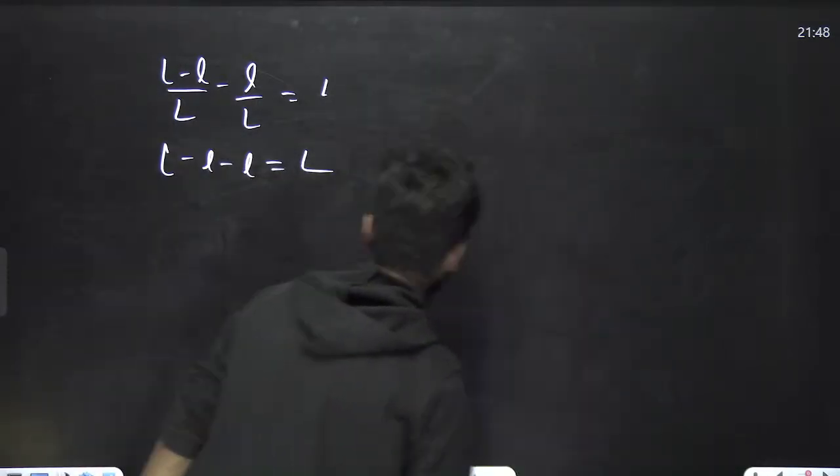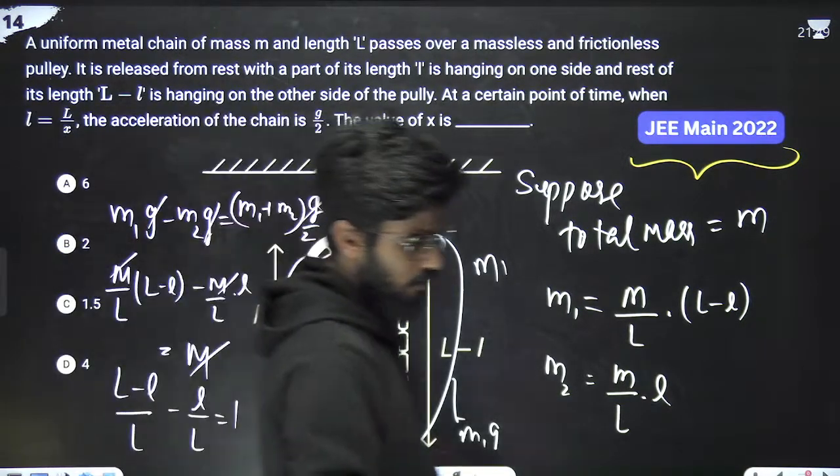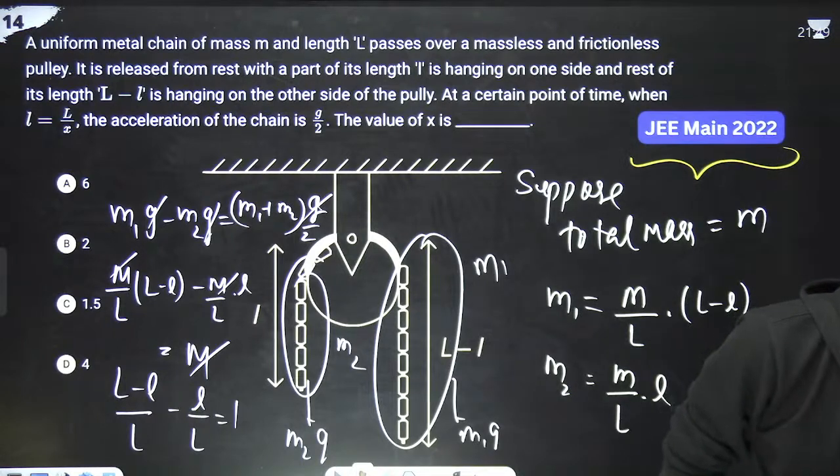I think I have done something wrong. I have made some calculation mistake. Just check once. M1 plus M2 is M, and we have to substitute l by L by x. Have I done something wrong? Please check once. Have I done something wrong? Yes or no?